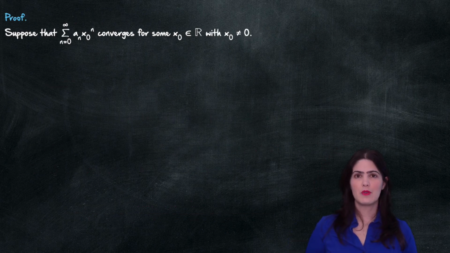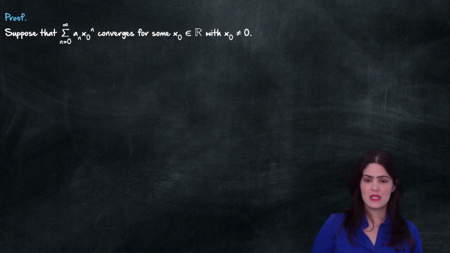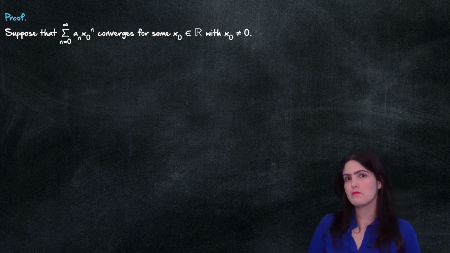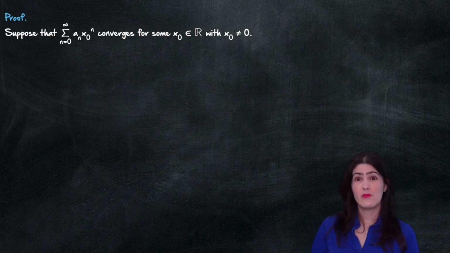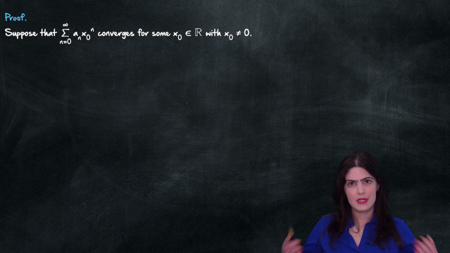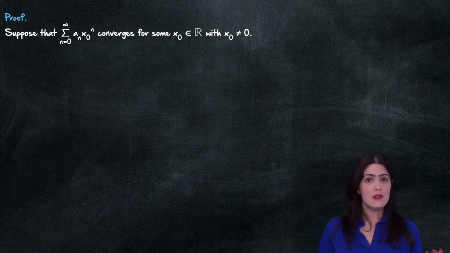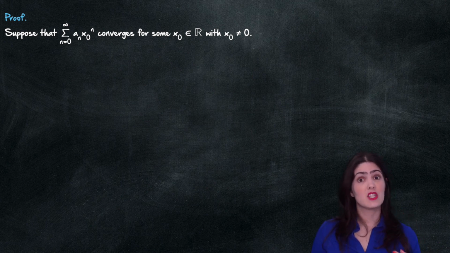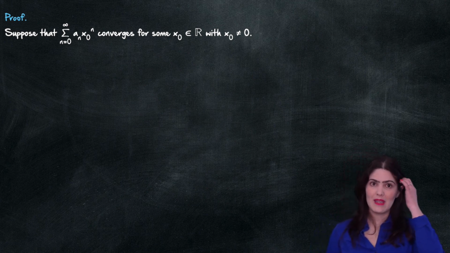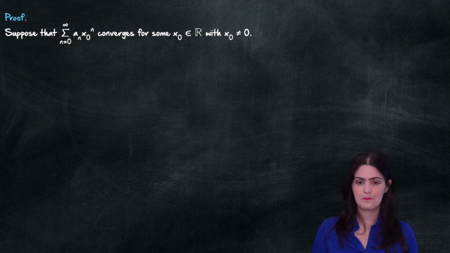So let's take a look at the proof of this. We're first going to show that if my power series converges for some x naught different from 0, then the power series actually converges for an interval. And then from there, we're going to build our entire proof. So we're going to assume first that my series of a_n times x naught to the n converges for some x naught that is different from 0.